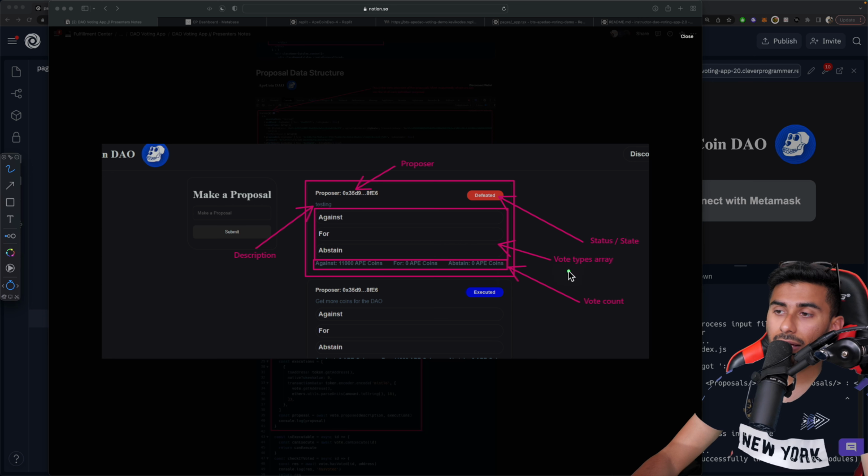And then you have a vote types array. So this is like, okay, I have 3 types. I have type against, type for, type abstain. And then we have the vote count at the bottom that shows me, okay, against is 11,000, for is 0, and abstain is 0 APE coins. Okay, so this is the data structure. So if you understand this, that's going to be valuable for you as we continue through the build.